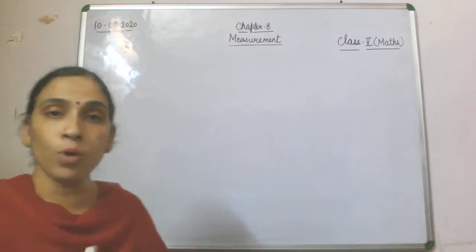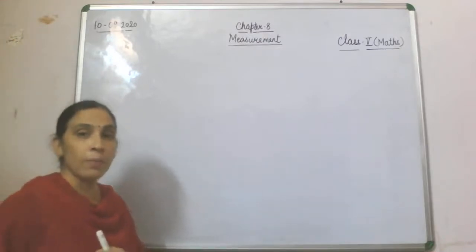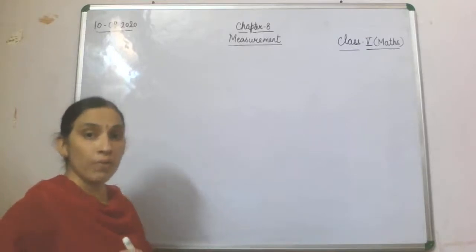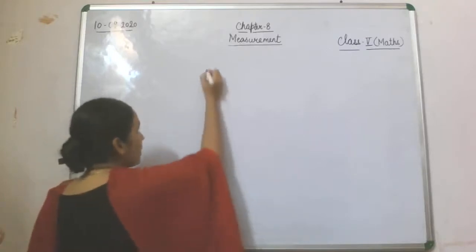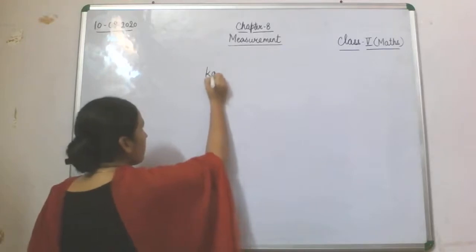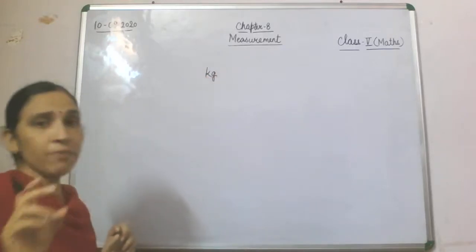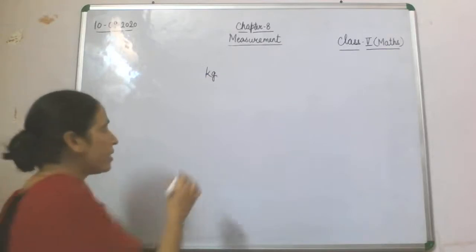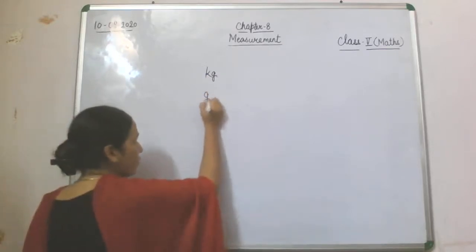Now, most commonly you have heard that my body weight is 55 kg. So I'll write here kg first. If you want something in a smaller quantity, then you say gram, g.